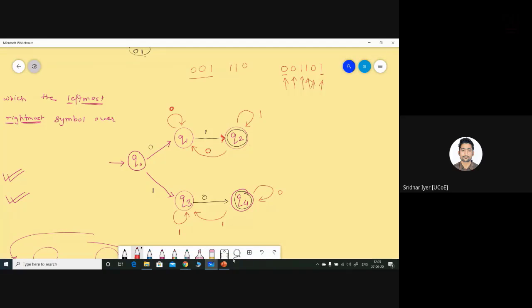We can't call it a trap state. Can we call Q2 and Q4 trap states? Yes or no? No, because in case of a trap state, both the inputs are trapped. But in this sort of problem, Q2 is trapping only 1 and it is not trapping 0 input. Similarly, Q4 is trapping only 0 and it is not trapping the input 1. Hence, we can't call these kinds of states trap states.